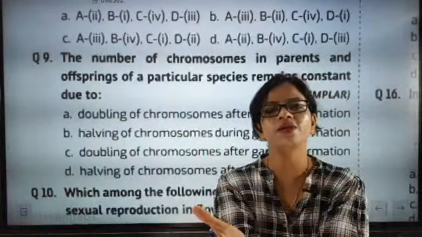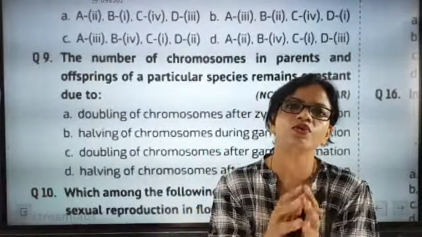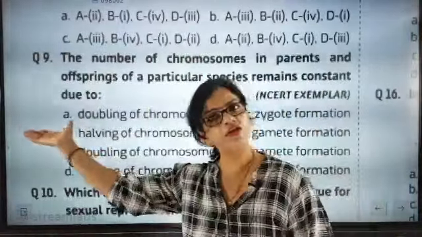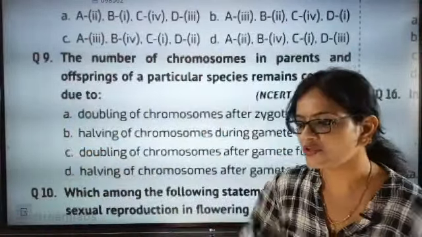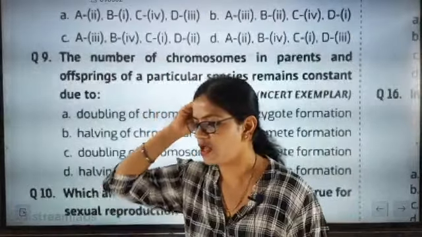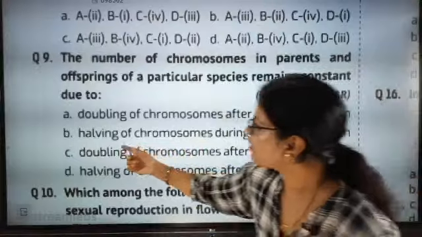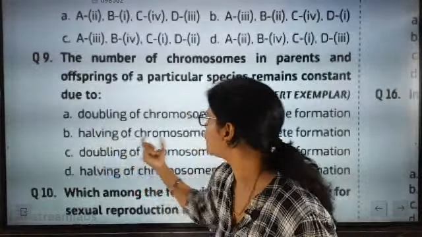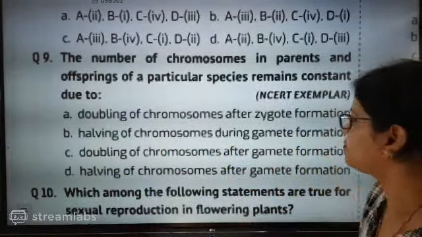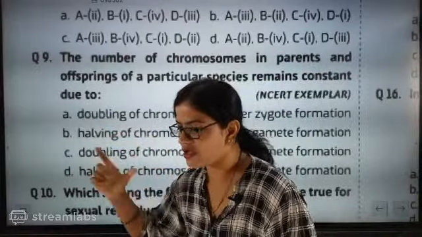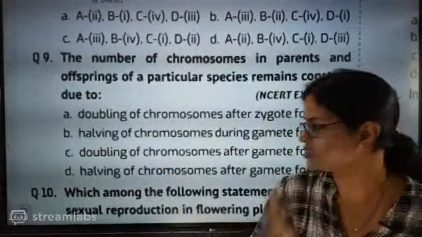So the zygote is complete now. How can the zygote be only single, and after zygote formation double? Do you want to change your statement now? Think about it. Halving of chromosomes during gamete formation, that is one thing, that is done.